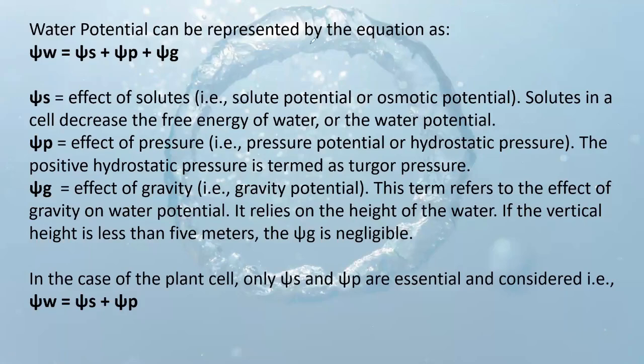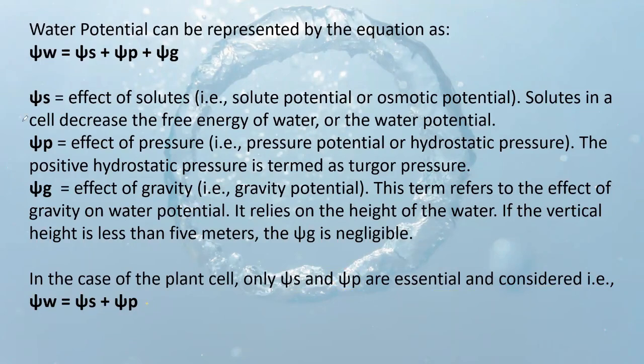Water potential can be represented by this equation: the solute potential, the pressure potential, and the gravity potential. In a plant cell, only the solute potential and the pressure potential are essential and considered, so water potential is equal to the solute potential plus the pressure potential.